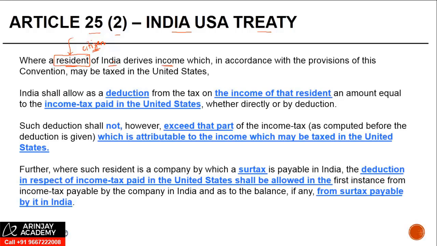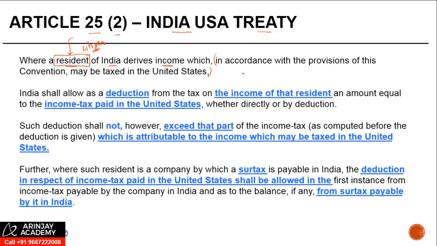So where a resident of India derives income, which in accordance with the provision of this convention may be taxed in the United States. So the stress is on income which US legitimately has a right to tax.